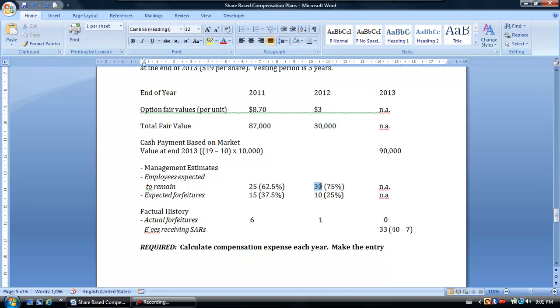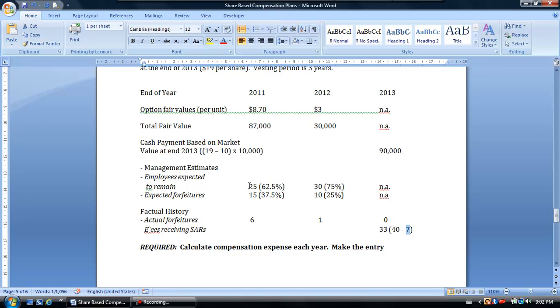Now, as at the end of the second period, we estimate that over that entire vesting period, we think 30 employees will stay and 10 will go. And then, of course, by the time we get to the end of 2013, we don't have to worry about that because whoever's here is here and whoever's left has left. And we know that in total, over the 3-year period, we lost 7 people. So we know, in fact, 33 people have stayed because 7 have left.